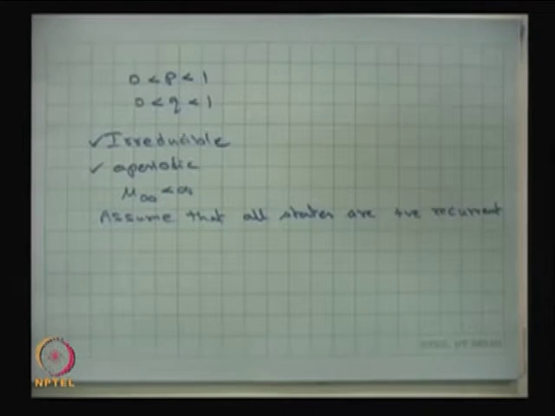I do not even need to assume that all the states are positive recurrent. I can assume that only one state is positive recurrent, and since it is an irreducible Markov chain, all the states are of the same type.